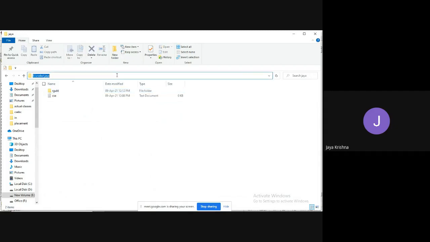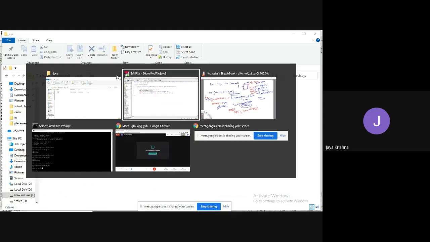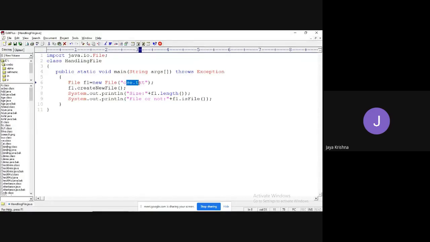I am going to give this folder path. Observe, here you need to give forward slashes. I have given a path to this folder, and from this I need to check what kind of files are there and list out all those.